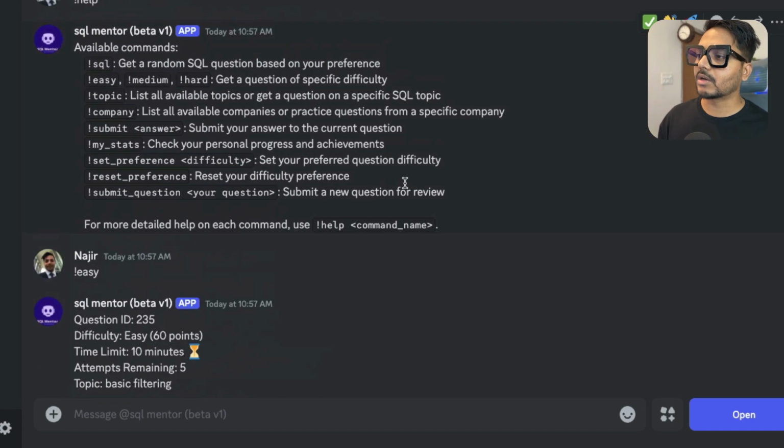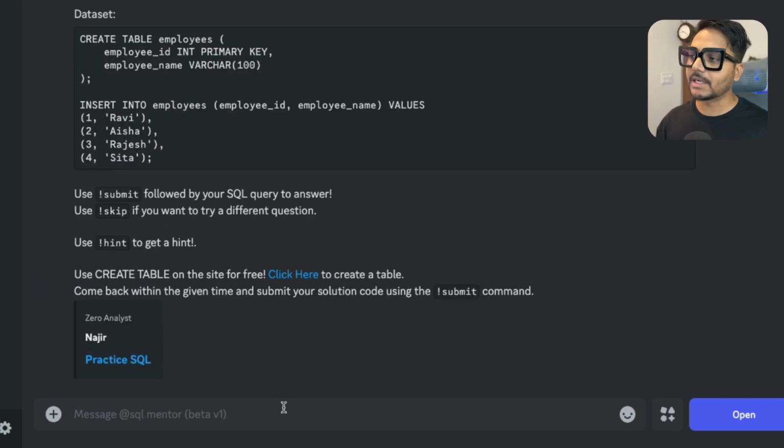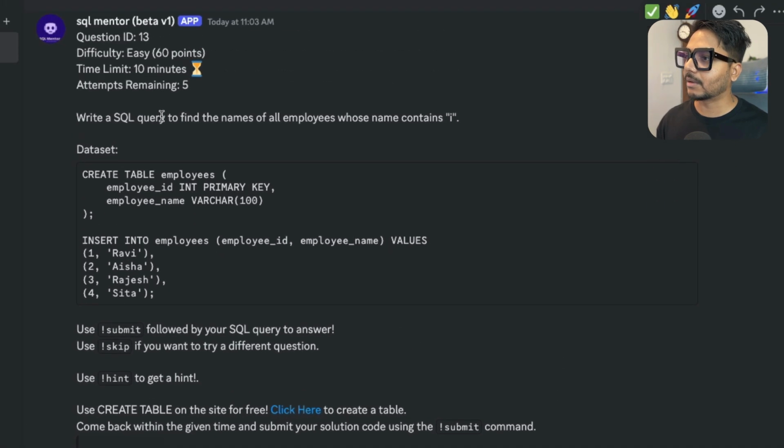Now let's go ahead and solve one more question, but that is at the medium level. To solve a medium level question, you can use this SQL command, which is going to give you a random question without any preferences. So I would say exclamation sign SQL to get a random question. Let's enter it, and it is going to ensure that the question you have solved is not repeated; it's always going to give you a different question. So let's see the question here.